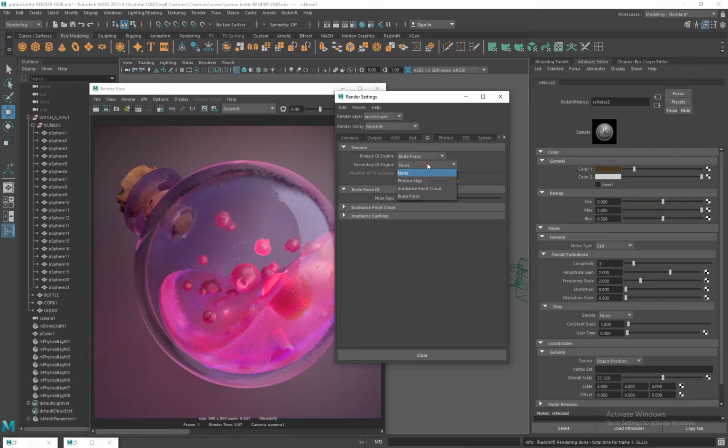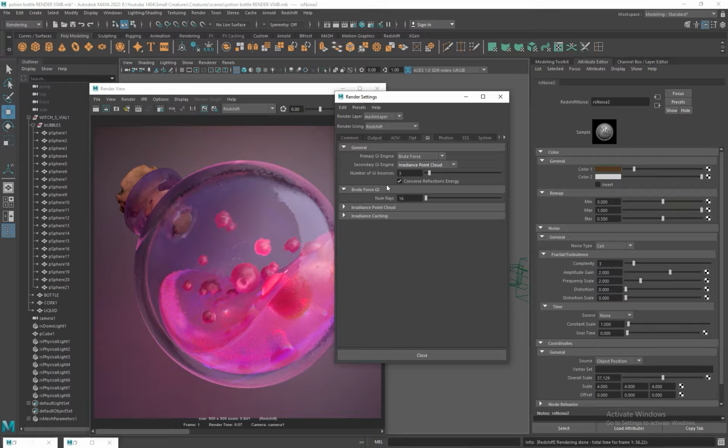I'm using the secondary engine, Radiance Point Cloud, because it's much faster and helps smooth out the indirect lighting for deeper bounces. It doesn't need the same level of precision as the first bounce, and using it here significantly reduces noise and render time while keeping the overall lighting stable.